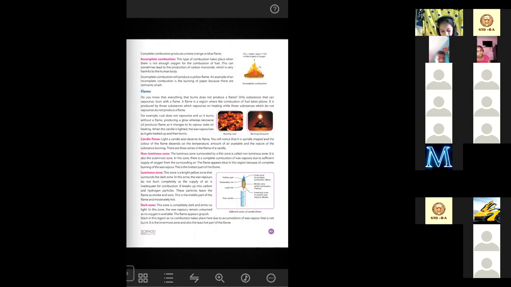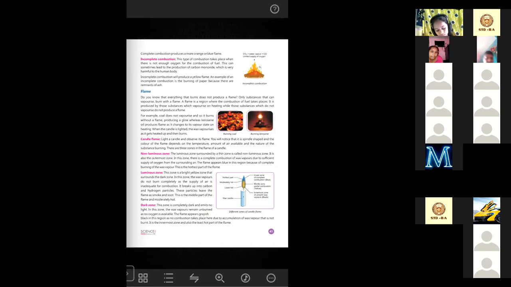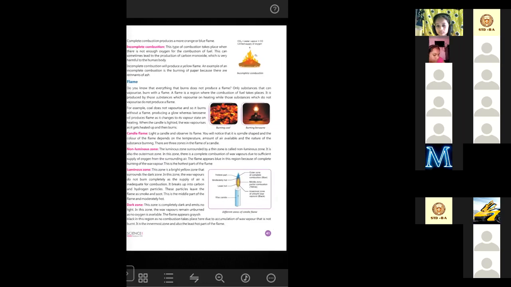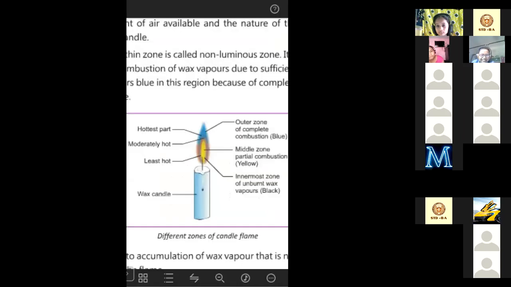In the next part, we will see the different parts or layers, different regions or zones of a flame: non-luminous zone, luminous zone, and dark zone. Now we will closely observe a flame. When you burn a candle, the flame that you can see at the top of the candle has three different zones. One is the luminous zone, one is the non-luminous zone, and another is the dark zone.